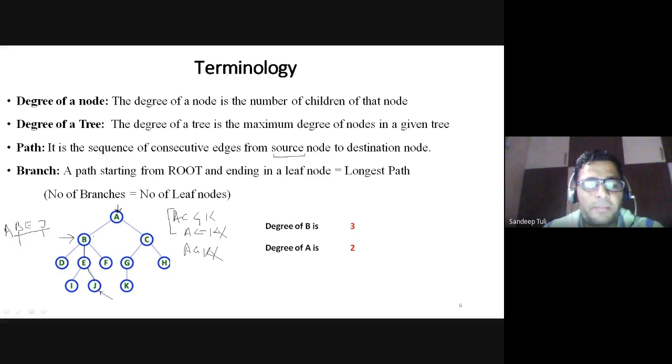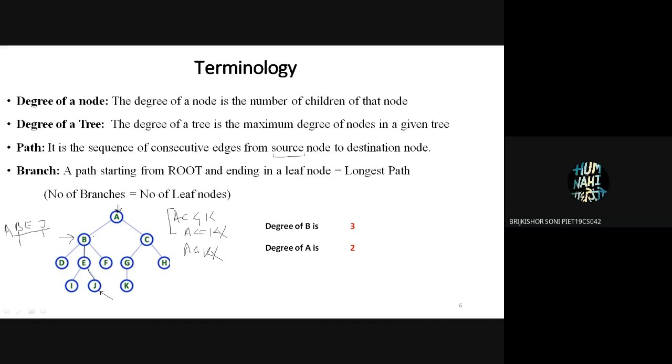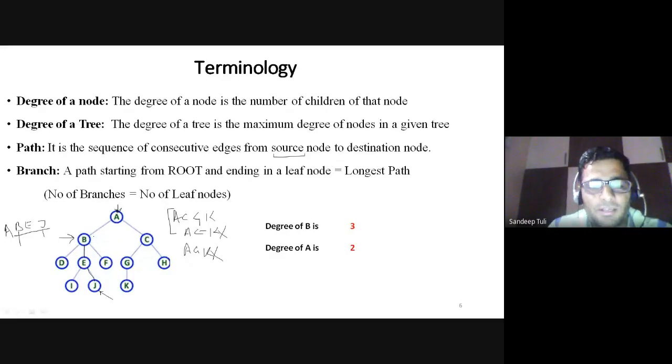Can anybody tell me how many branches are there in this? Sir, 2 branches. No, 5 branches. 3 and 3, 6 branches. So it will be 6. In the slide, I have written that the number of branches is equal to the number of leaf nodes. So for every leaf node, I must have a branch actually.